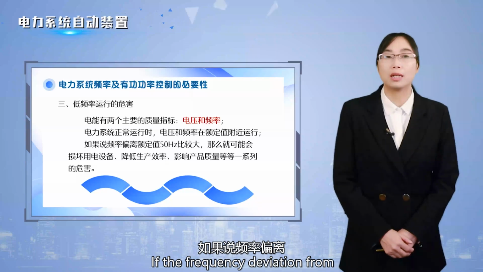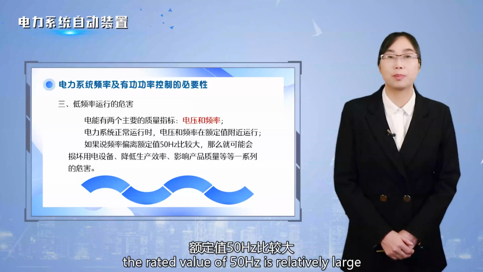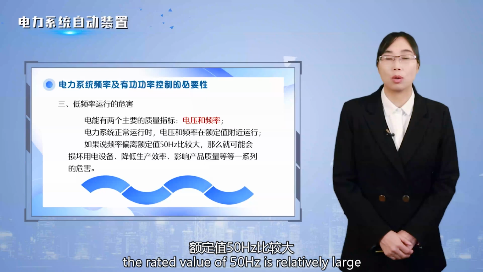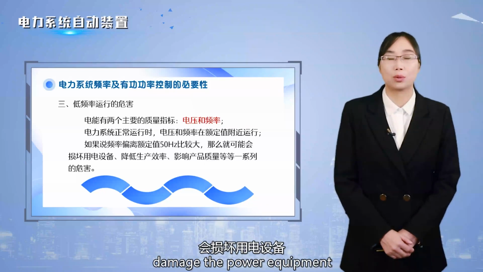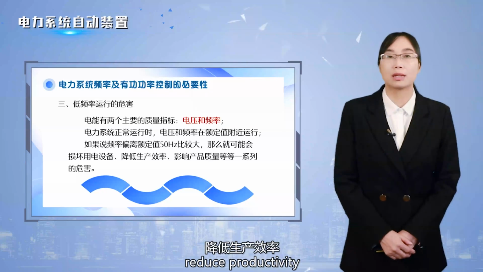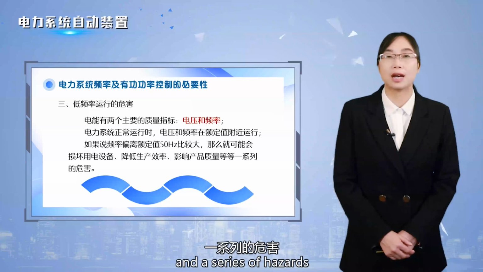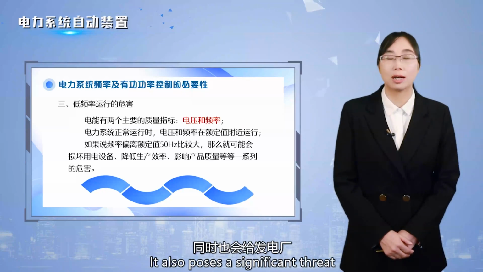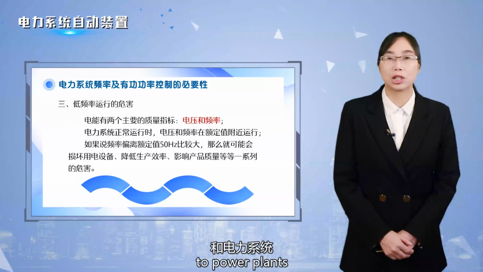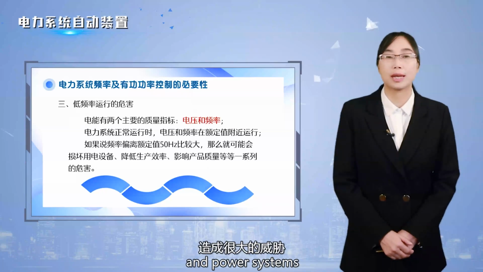If the frequency deviation from the rated value of 50 Hz is relatively large, then it may damage the power equipment, reduce productivity, affect product quality, and cause a series of hazards. It also poses a significant threat to power plants and power systems.